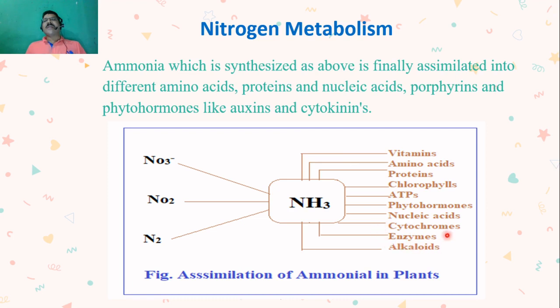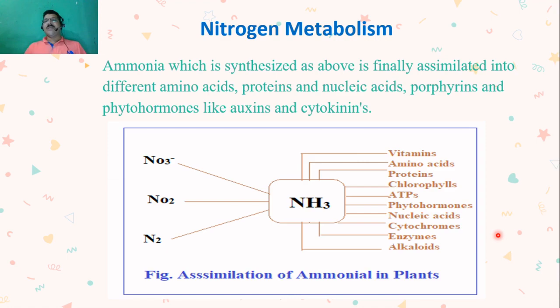We know very well the role of enzymes in plants. Enzymes are nothing but proteins, so all enzymes are made up of nitrogen; for the synthesis of enzymes, nitrogen is very essential. So in this way nitrogen is very important, and how it gets fixed from atmospheric nitrogen to ammonia, and then how this ammonia is utilized, you can see in this diagram.